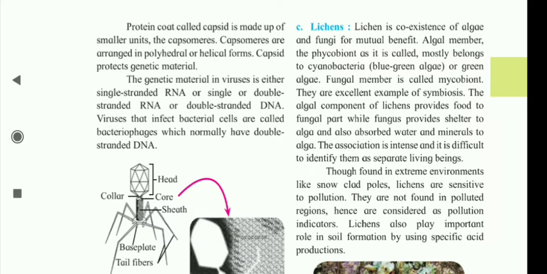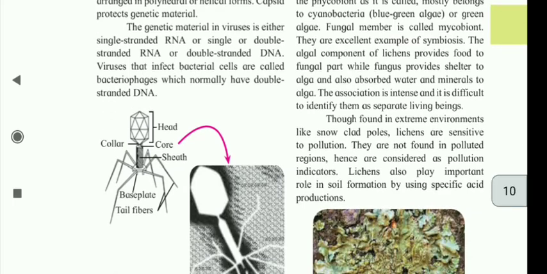The algal component of lichen provides food to the fungal part, while the fungus provides shelter to the alga and also absorbs water and minerals for the alga. The association is intense and it is difficult to identify them as separate living beings. Though found in extreme environments like snow clad poles, lichens are sensitive to pollution. They are not found in polluted regions, hence are considered pollution indicators. Lichens also play an important role in soil formation by specific acid production.